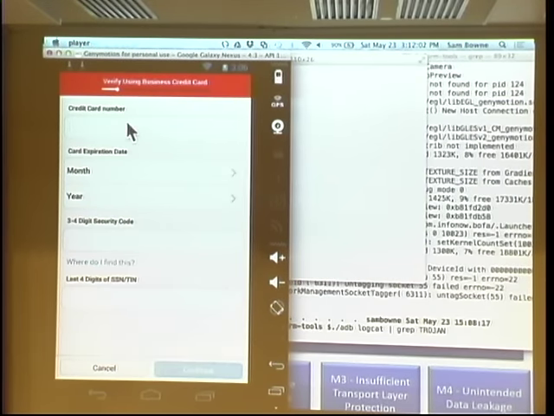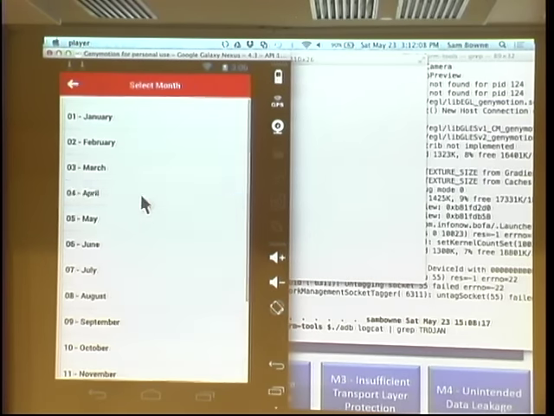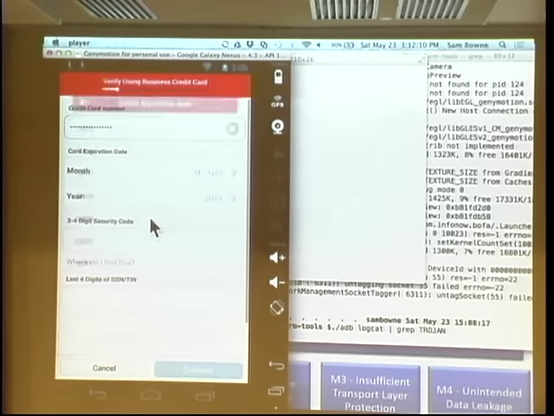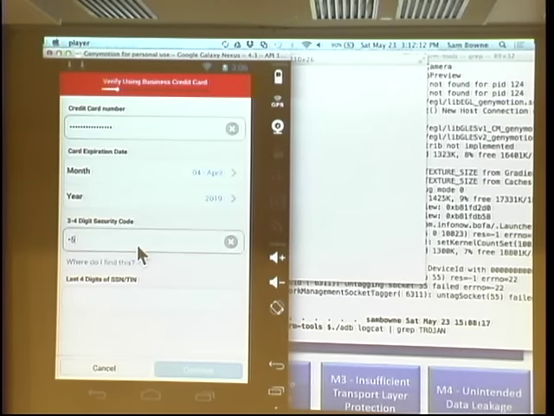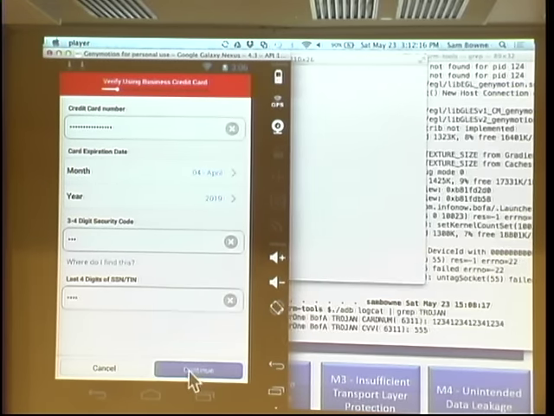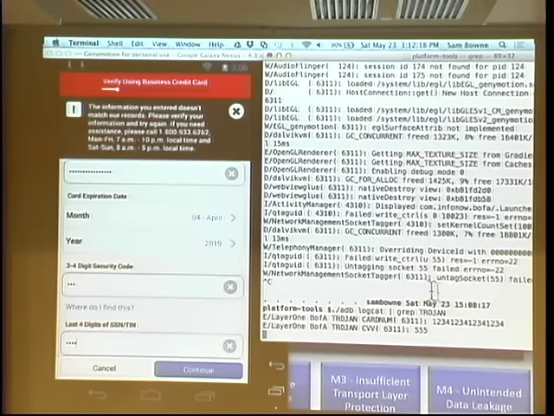So here's my credit card number. And I've got a month and a year, and I got a CVV, and I got a social security number. And when I continue, there they are. They all just get dumped in a log because this is a modified app. And this thing is communicating with the Bank of America servers cheerfully and stealing the data as it goes by, because Bank of America just doesn't care.